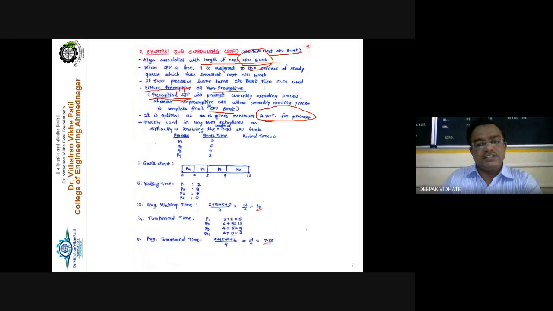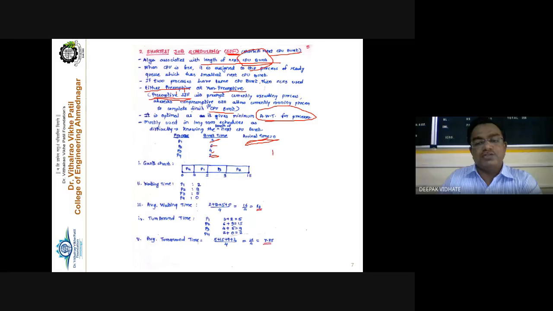So again consider the same example, processes P1, P2, P3, P4 and their execution times are 3, 6, 4, 2, and the arrival time is 0. Out of 3, 6, 4, 2, which process has the shortest execution time? The process P4 has the shortest execution time, then comes P1, then P3, and then comes P2. This is the sequence.